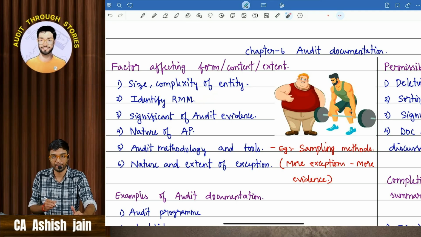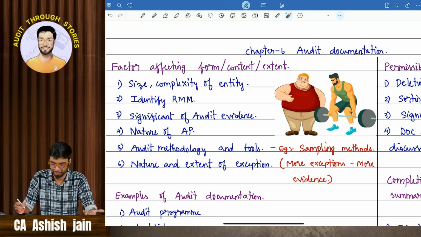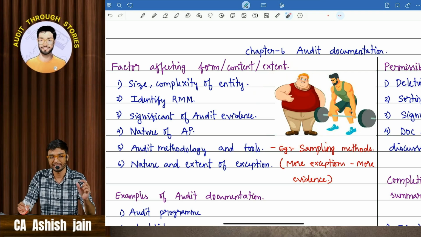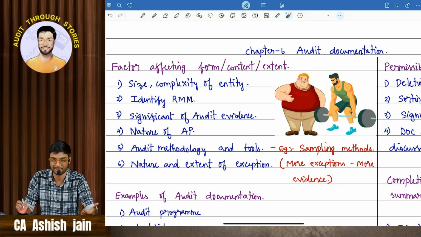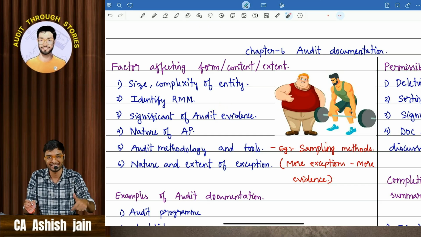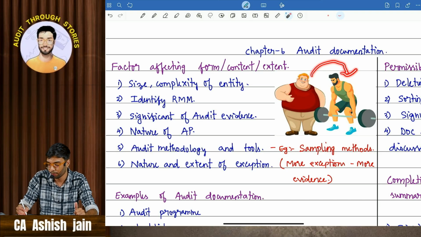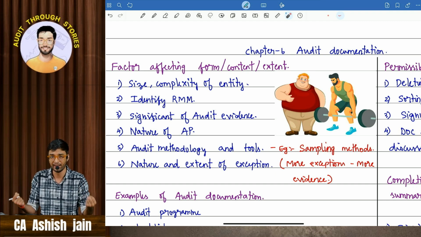So, identify risk of material misstatement. He can have diabetes, cholesterol, everything. Because of his fatty body, his marriage is getting delayed, which is a very important aspect in anyone's life. So, significant. What he thought is, he is going to join a gym and work out, doing lots of procedures and workouts. That is called the nature of audit procedures. He is going to work out a lot and lose his weight.